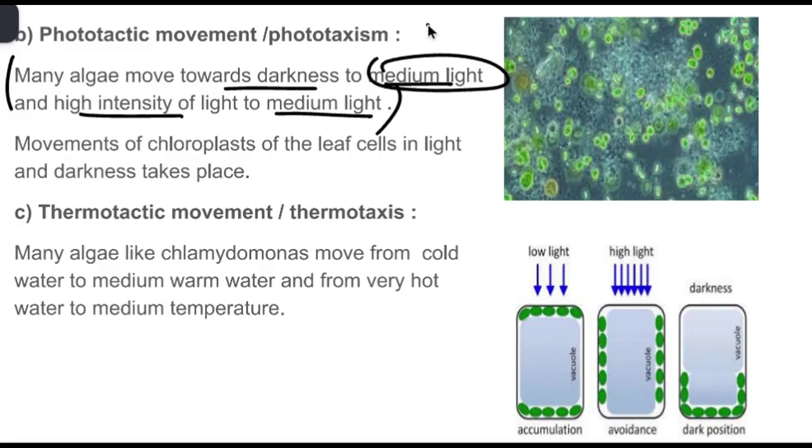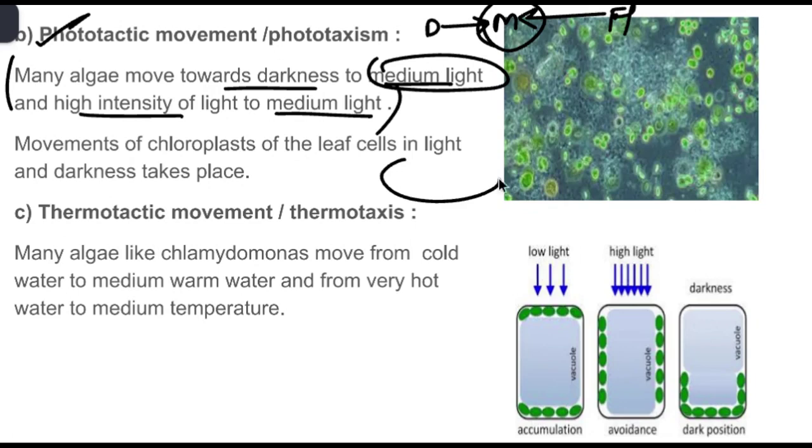If an algae is present in the dark, that means no light is present, it comes to medium dim light. If an algae is present in extensive or highly intensive light, it comes and settles down in the medium light. The movement of chloroplasts in the leaf cells in light and darkness also takes place because of phototactic movements only.